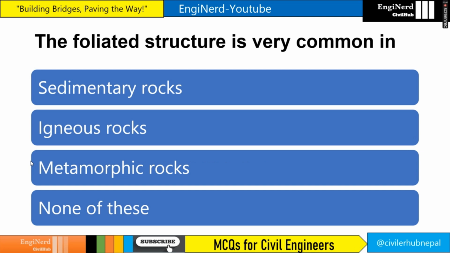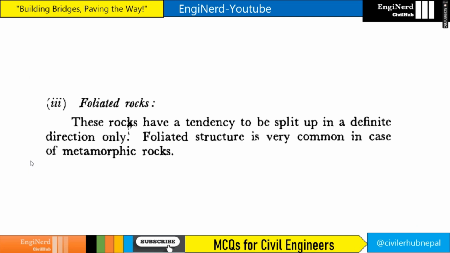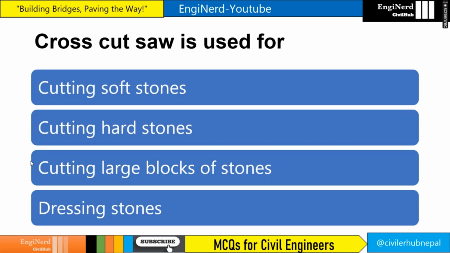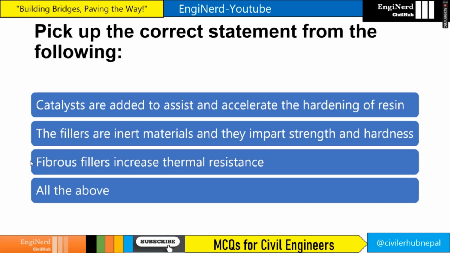The foliated structure is very common in metamorphic rock, right? So in metamorphic rock, it is very common. A cross cut saw is used for cutting hard stones. Pick up the correct statement from the following.